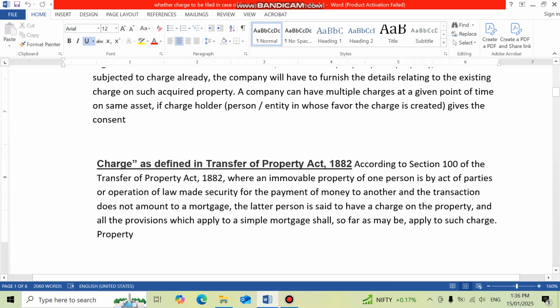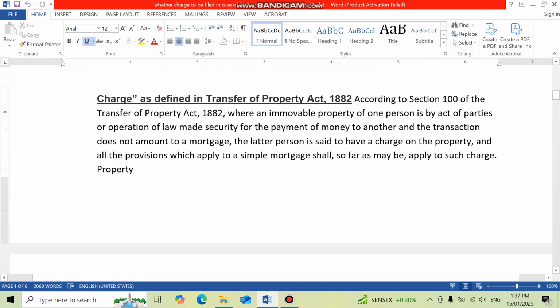Now what is this charge as defined in the Transfer of Property Act? According to section 100 of the Transfer of Property Act 1882, where an immovable property of one person is by the act of parties or operation of law made security for payment of money to another person, and the transaction does not amount to a mortgage, the latter person is said to have a charge on the property, and all the provisions which apply to a simple mortgage shall, so far as may be, apply to such charge or the property.